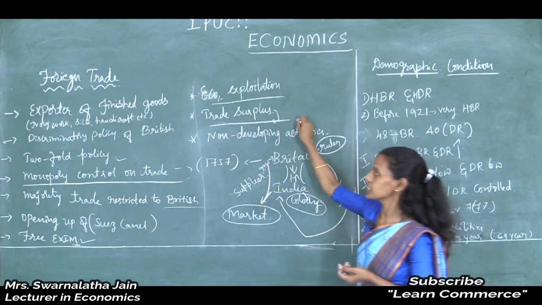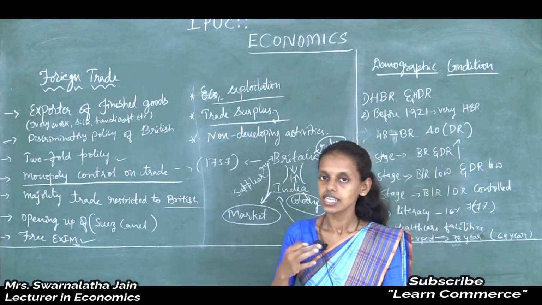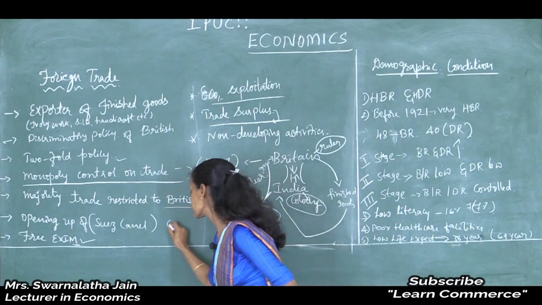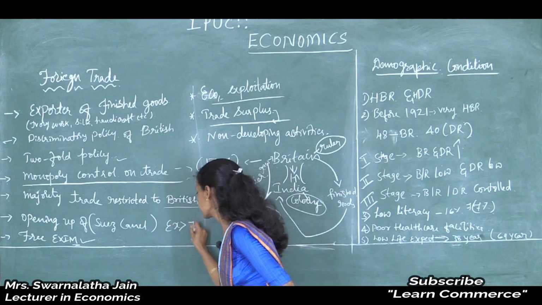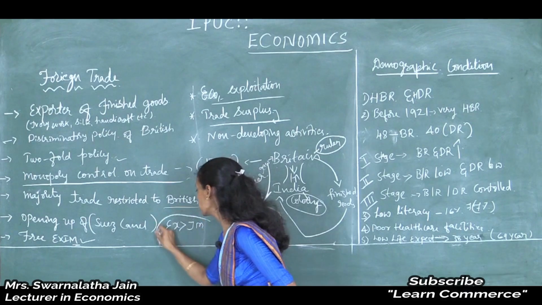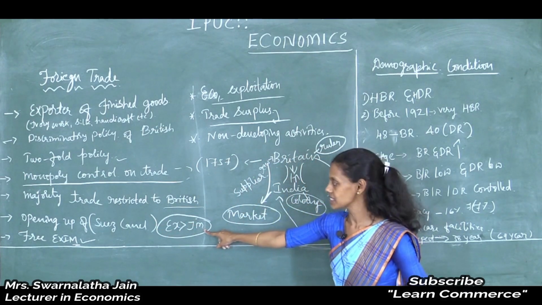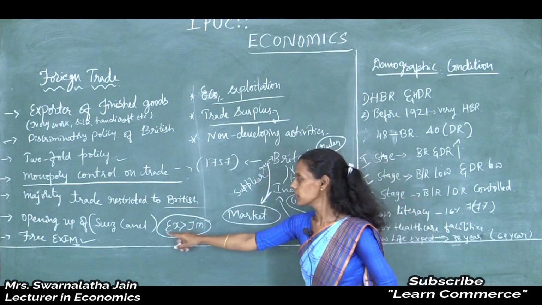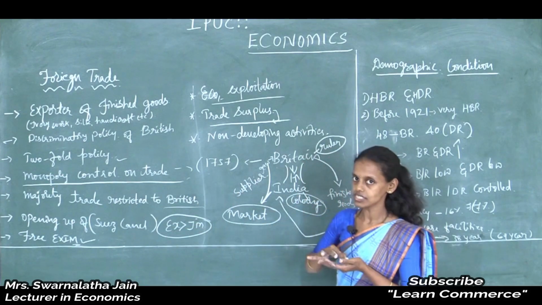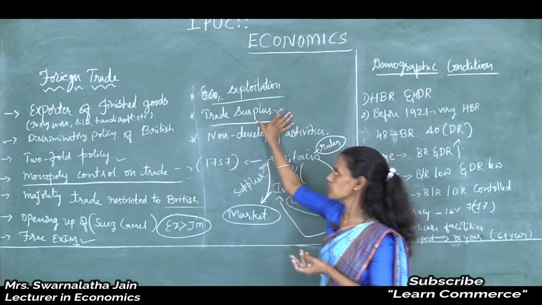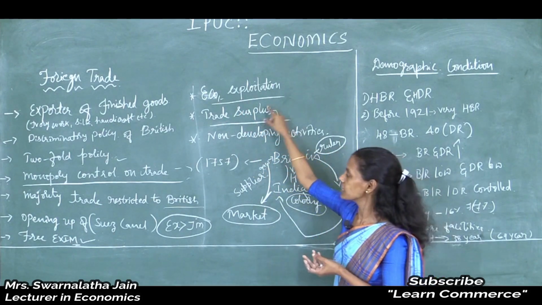Whatever trade surplus they got from the trade, some surplus they get. It means if the export is more than import, then the receipts are more and payments are very less. So during that time the total revenue of the country increases. So this is the extra revenue, or trade surplus, we can say. What were they going to do?